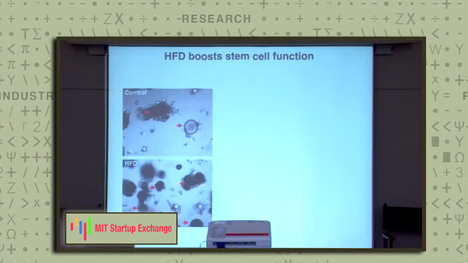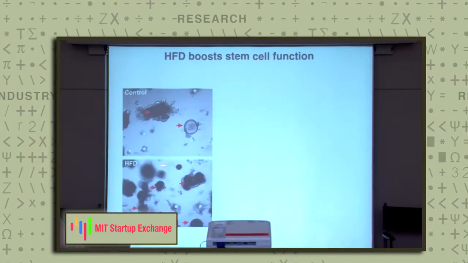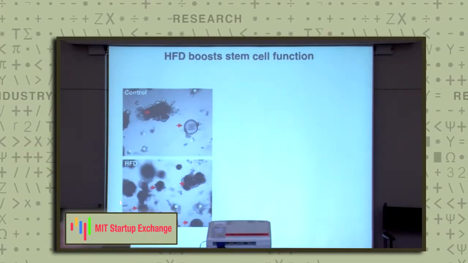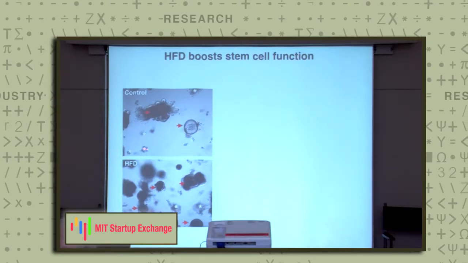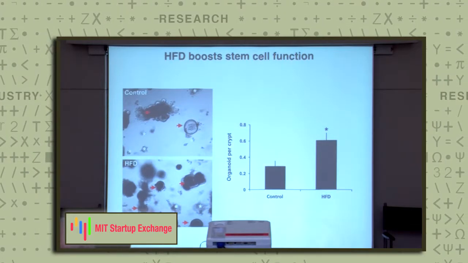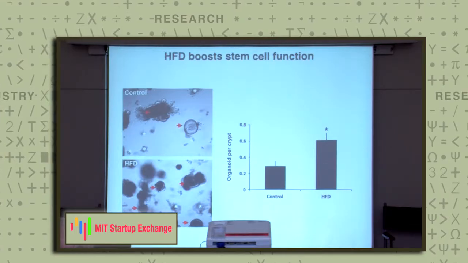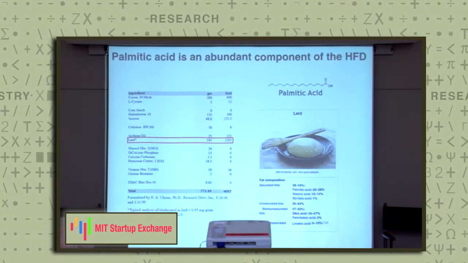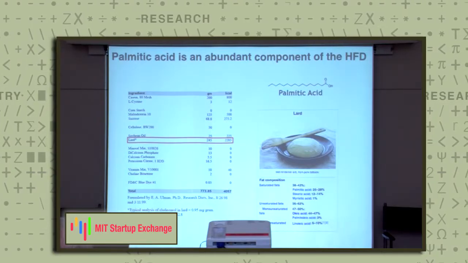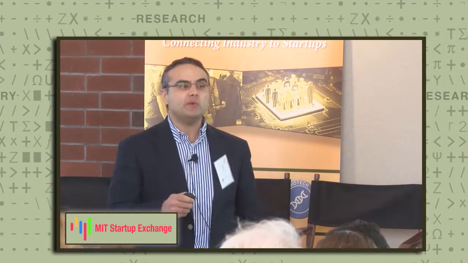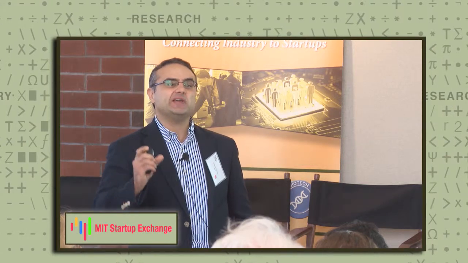And what do we find? So we find that these stem cells from the high-fat diet condition are much more functional. They give rise to many more of these mini-intestines than their control counterparts. And this is just quantitated here, where we see about a 2-fold increase. So we then wanted to ask, and I think this really exemplifies the power of this organoid assay, is it the dietary constituents of high-fat diet, or is it obesity itself that's mediating these effects?